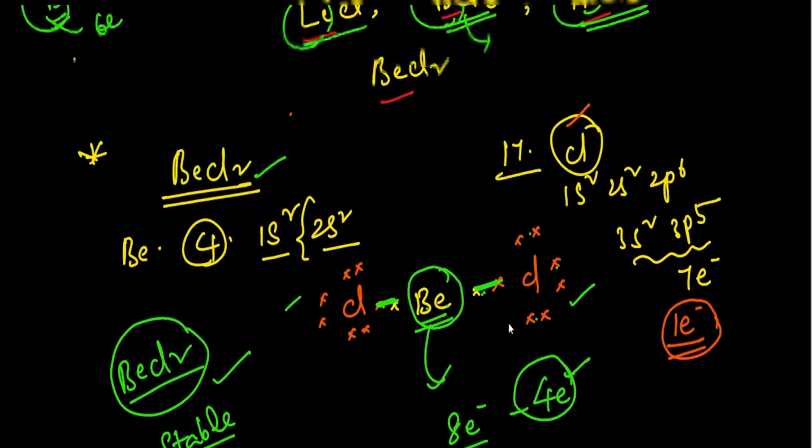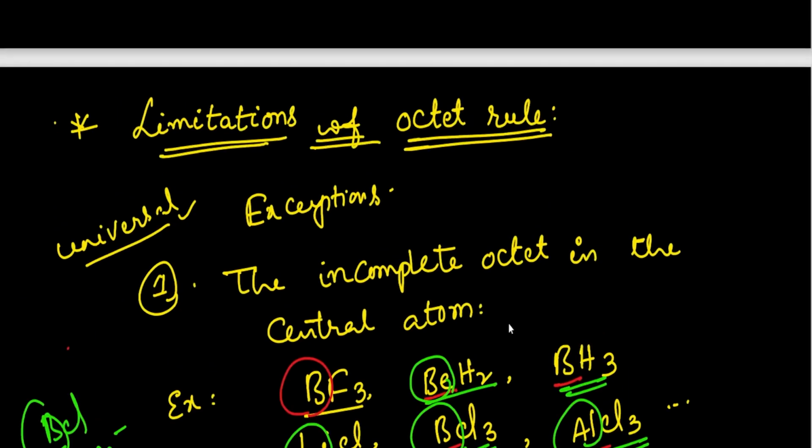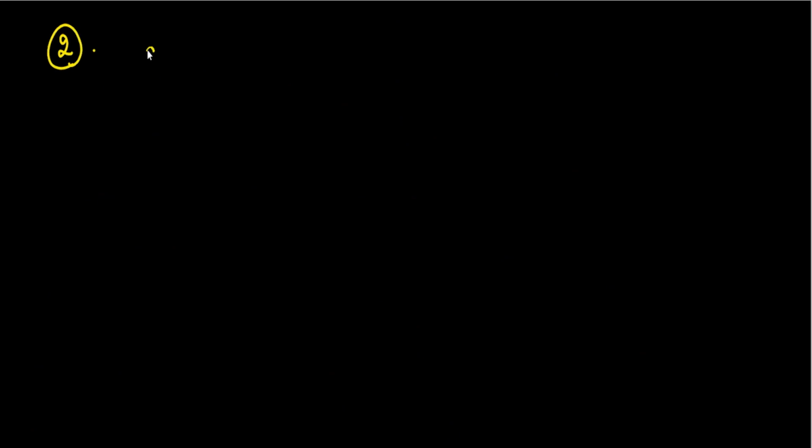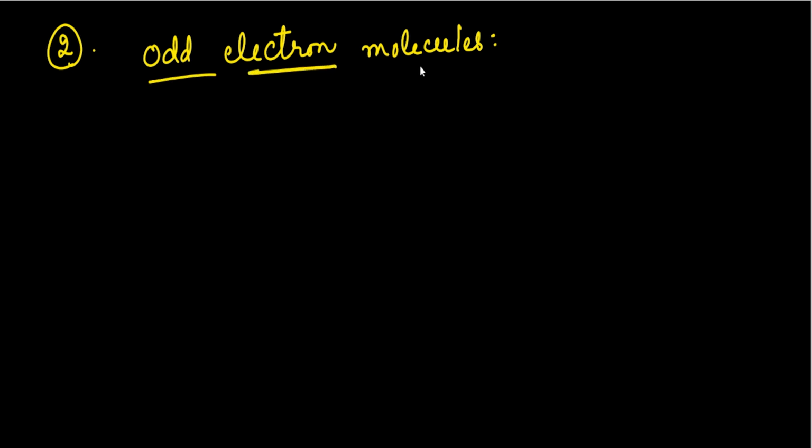What is the first limitation in the octet rule? The incomplete octet in the central atom. So this is the first limitation. And now let us see the second limitation. The second limitation is odd electron molecules. What is this odd electron molecule?